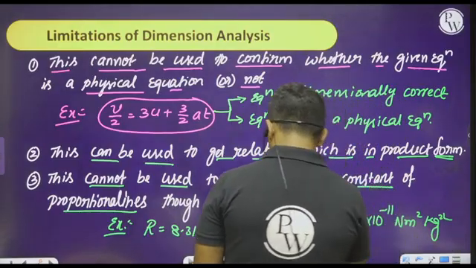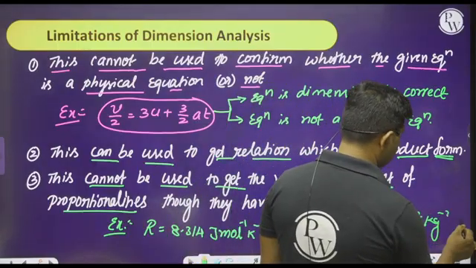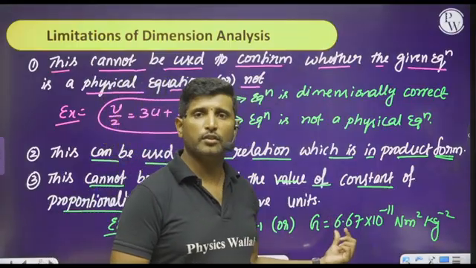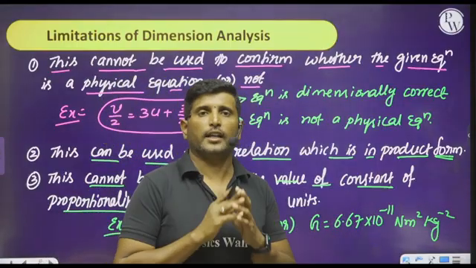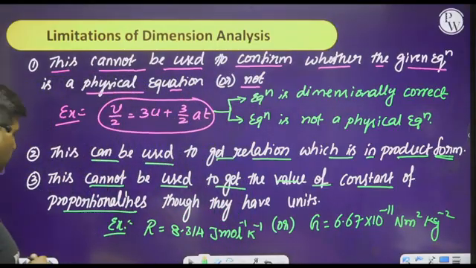These are constants which have units. Though these constants have units, their values cannot be derived or obtained based on dimensional analysis. This is one of the limitations.